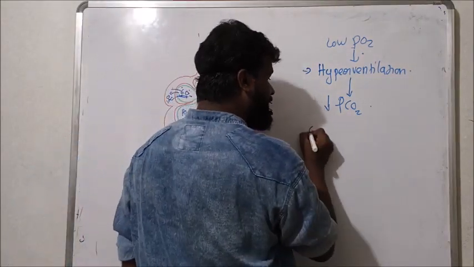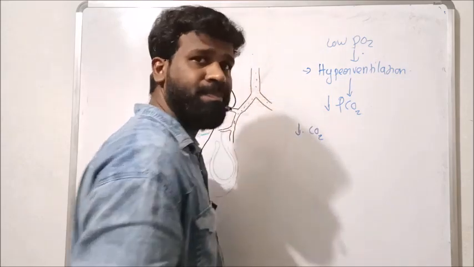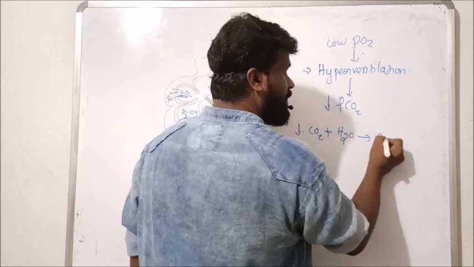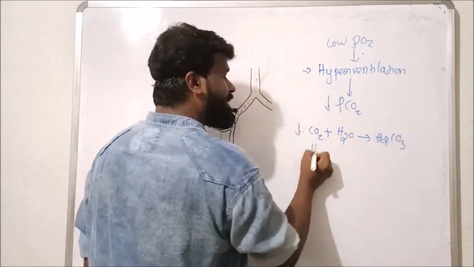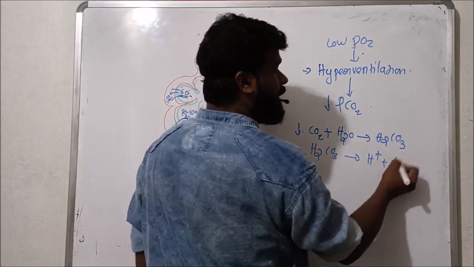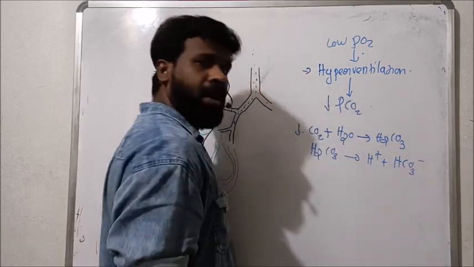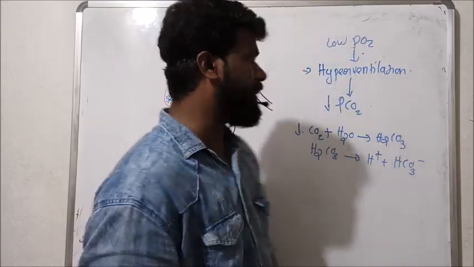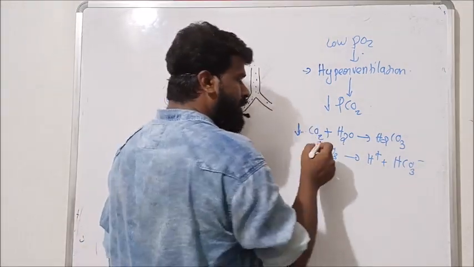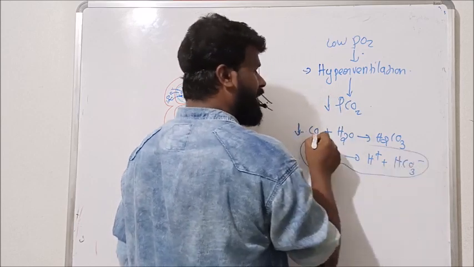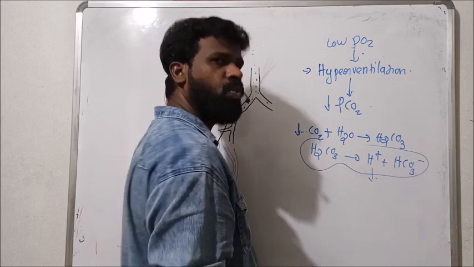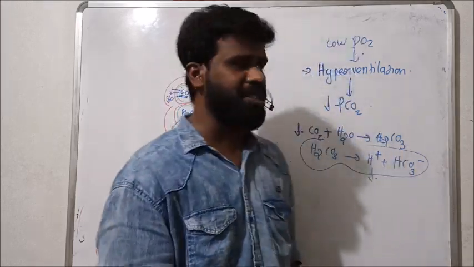What happens if this carbon dioxide is reduced in the body? Usually in our blood, carbon dioxide combines with water to form carbonic acid. And this carbonic acid dissociates to form hydrogen ion, H plus, and bicarbonate in our body. Because of the reduced concentration or pressure of carbon dioxide, this process will not occur. That means carbon dioxide does not combine with water to form carbonic acid, and carbonic acid does not dissociate to form H plus and bicarbonate, because of the deficiency of carbon dioxide in our body.